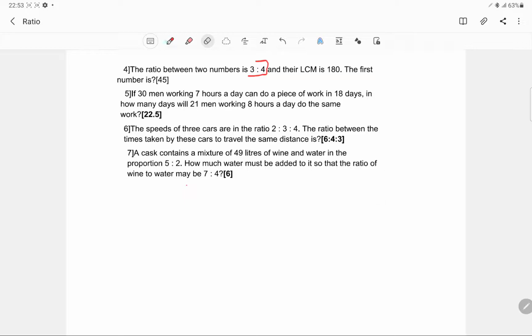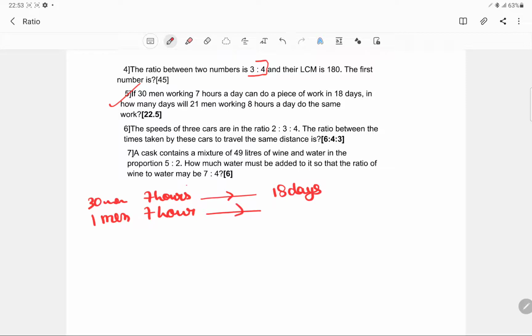We will be doing a lot of questions on this part. If 30 men working 7 hours a day can do a piece of work in 18 days, just try and see this. So this is 30 men, 7 hours a day, and they do a piece of work in 18 days. One man working 7 hours will take a larger number of days. It's obvious that if a single man is working, he will take more days.